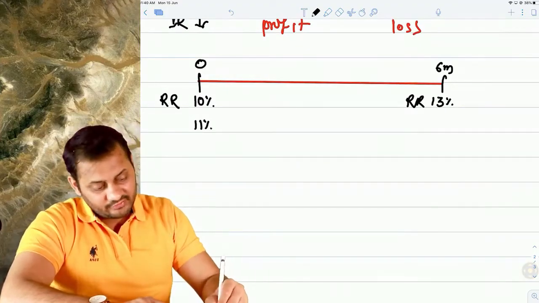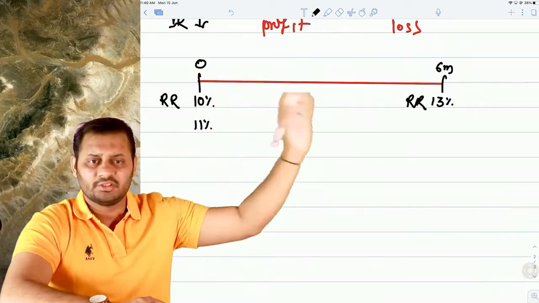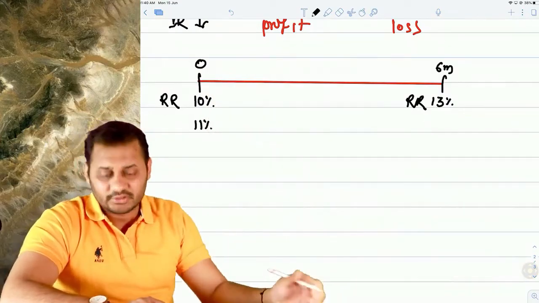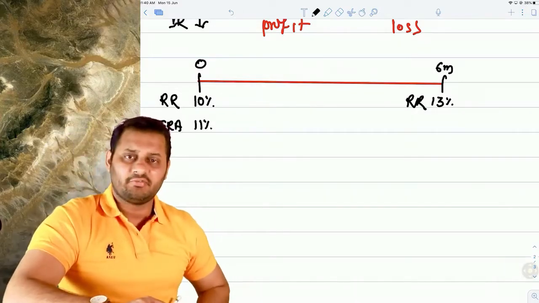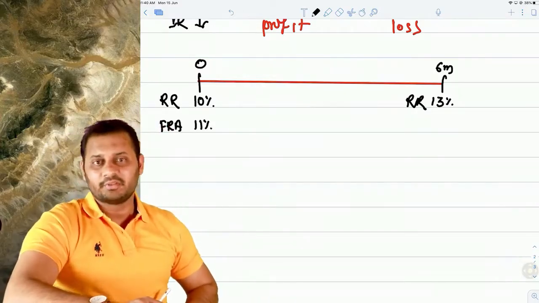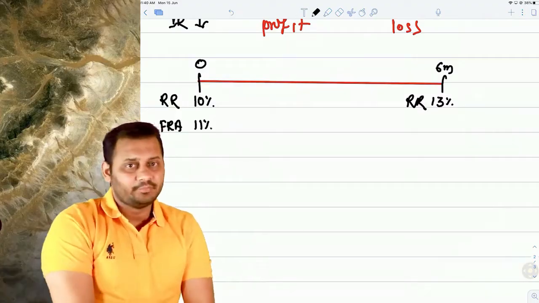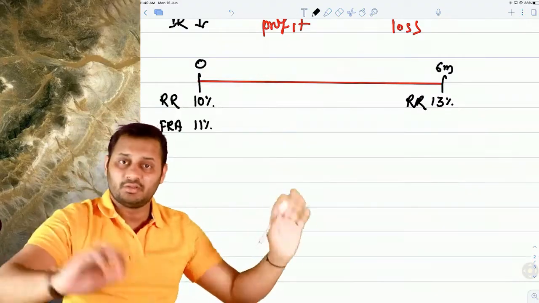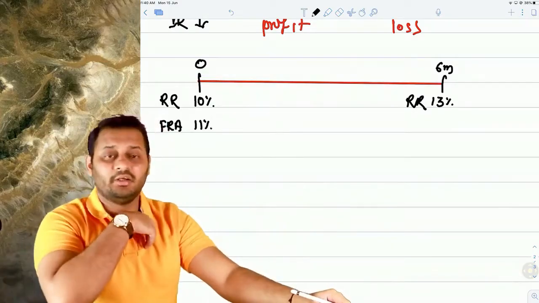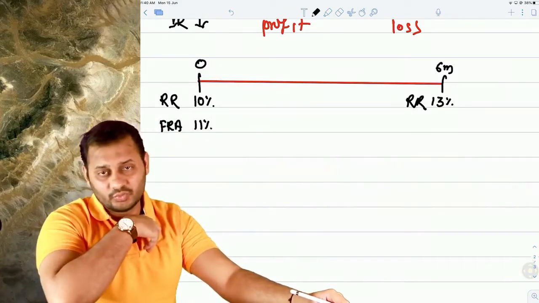This is also a reference rate. This is the reference rate at time 0. This is the reference rate at time 6 months. And this is called the forward rate agreement, FRA. FRA rate, 11%. This has been decided by you, and you can enter into a forward rate agreement with anyone. Like you can enter into this agreement with me also.